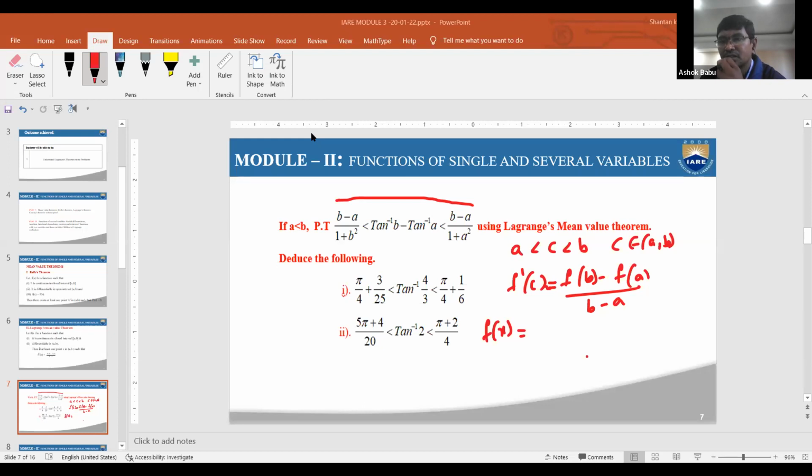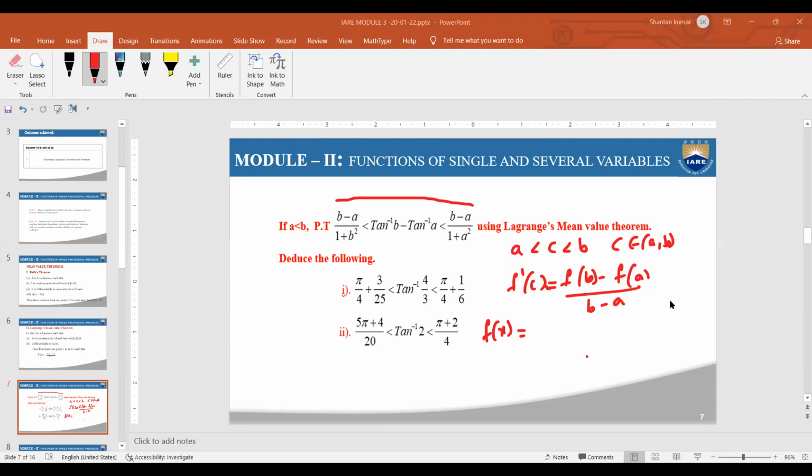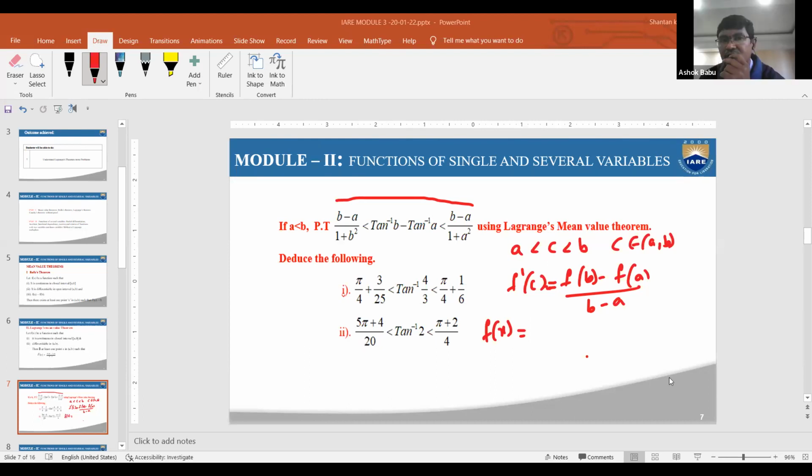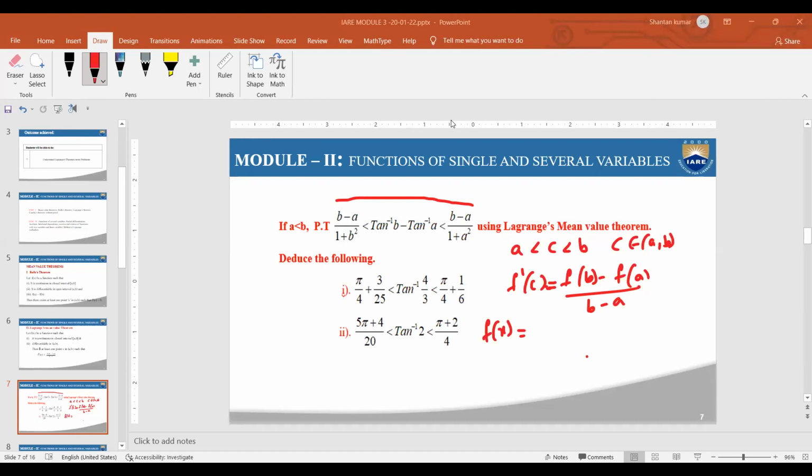Yes. Number 18, 16. Number 16. 16. Okay. Any other persons? Only 2 persons have given the reply. Tan inverse b minus tan inverse a.